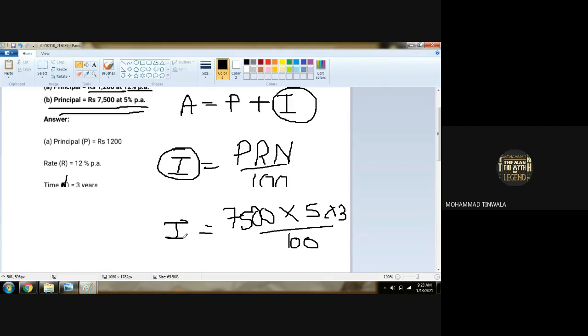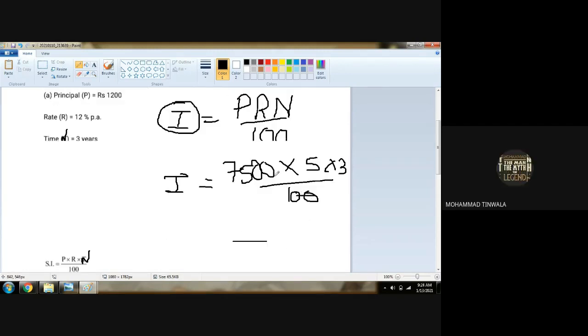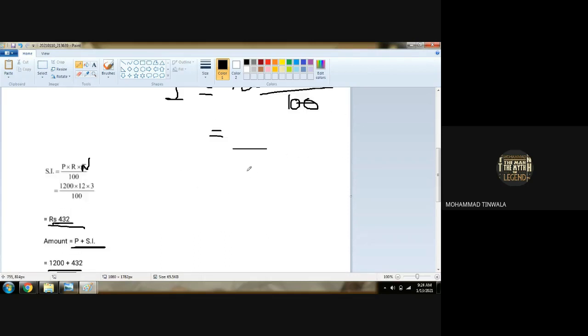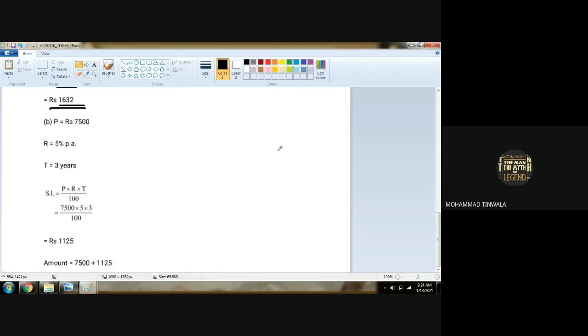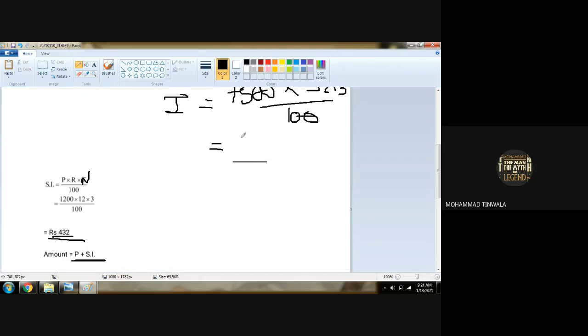The 0s got cancelled here. Now calculate 75 5s, that is 375, multiplied by 3. What will the interest be? 1125 rupees.